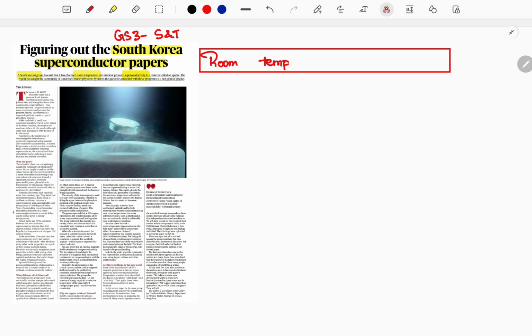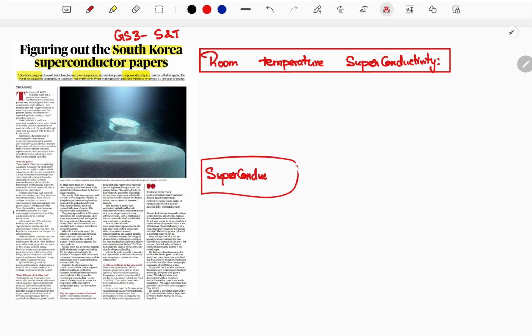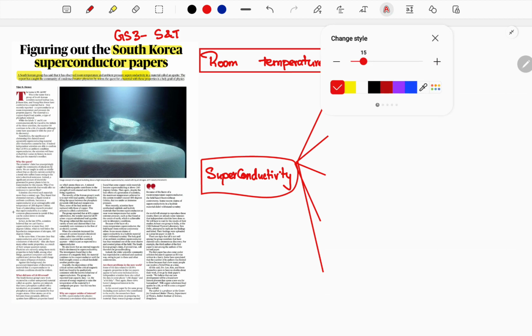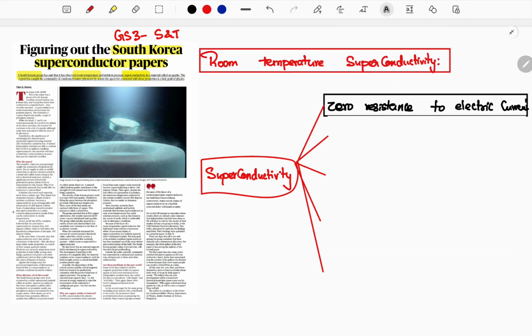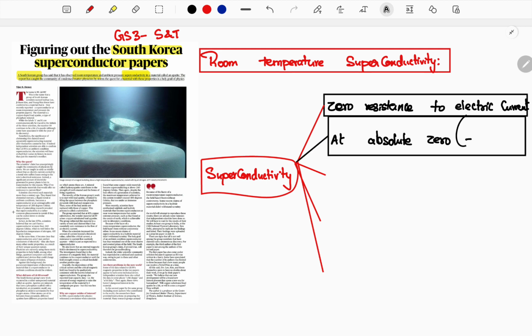So you're gonna understand about the news that is about room temperature superconductivity. Now let me tell you what this superconductivity is. This is one thing you need to be clear enough. First, superconductivity means what? Superconductivity is a feature where you can observe zero resistance to the electric current, at absolute zero.